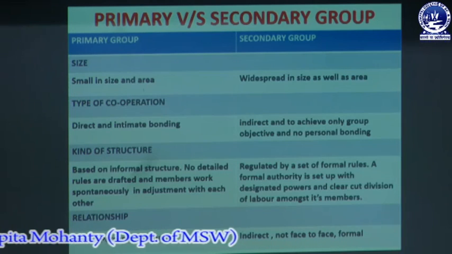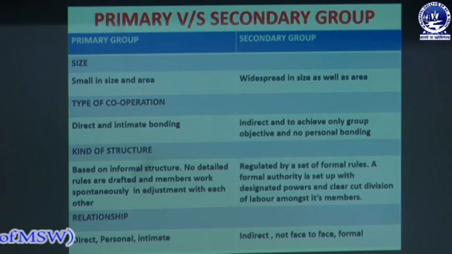In a secondary group, there is no personal bonding, there is very impersonal relationship, and the members always work to achieve the goal or the group objective. On basis of kind of structure, the primary group has an informal structure, no detailed rules are drafted, and members work spontaneously in adjustment with each other.